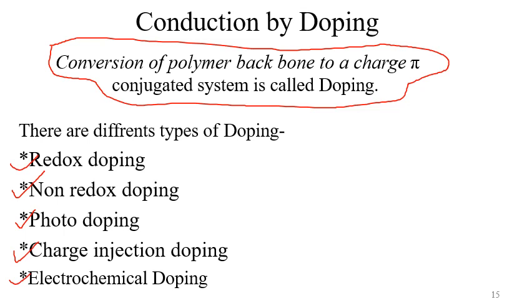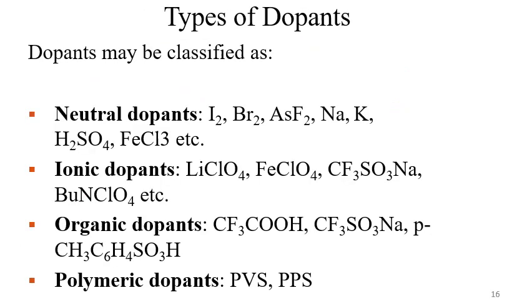As part of the syllabus, we are not going to go deep into the types of doping. We are going to see only how doping changes the conductivity. That is our prime objective. Now dopants may be classified into different types: neutral dopants, ionic dopants, organic dopants, and polymeric dopants.